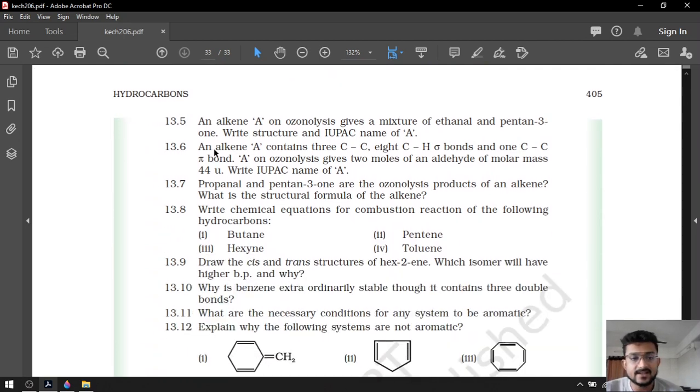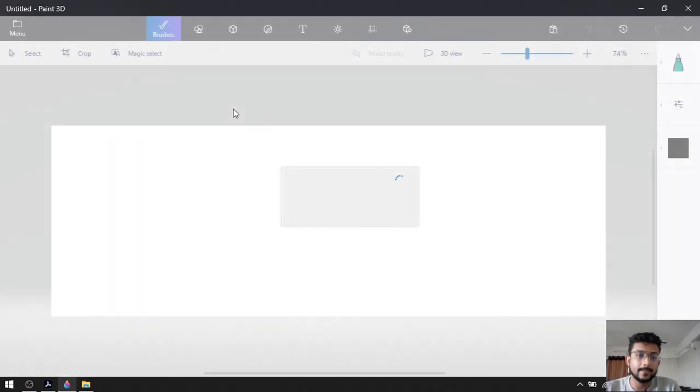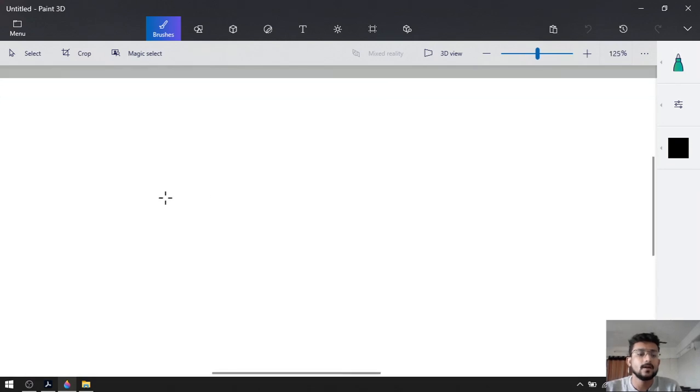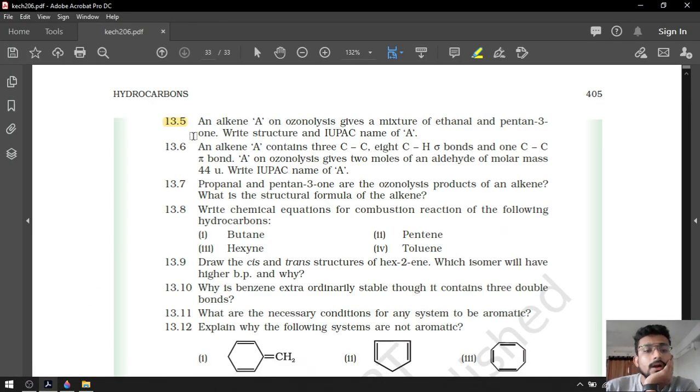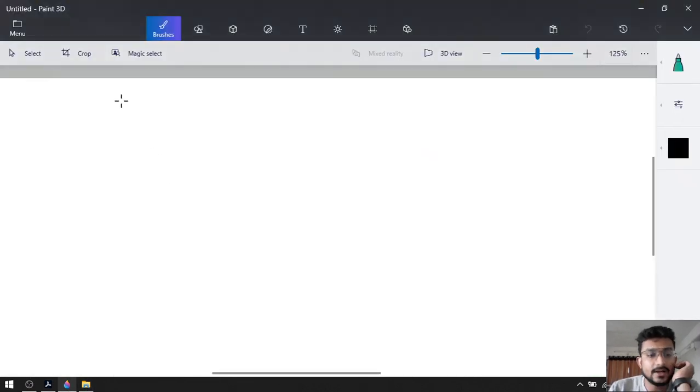After that, let's discuss question number 13.5. Again, a most important question. Okay. So let's solve this. Before we solve it, let's make it clear. Now what do we have? An alkene A on ozonolysis gives a mixture of ethanal and pentan-3-one. Ethanal and pentan-3-one. Let's draw this.